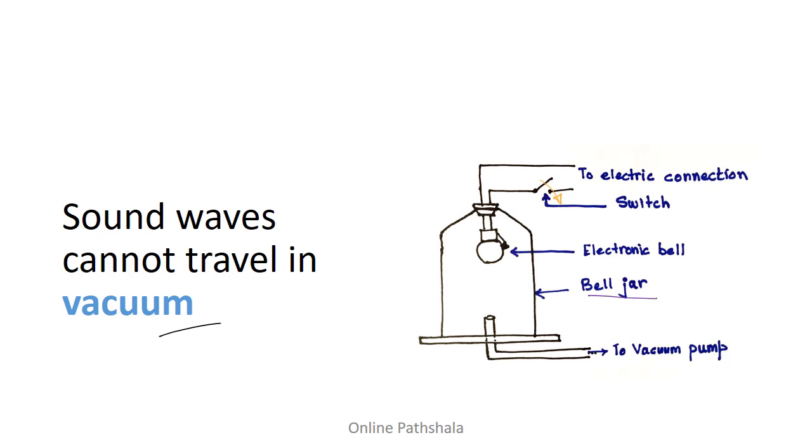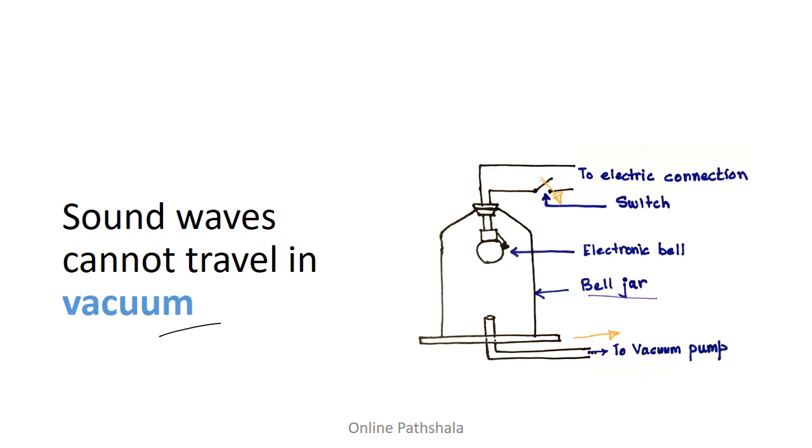Now, what we do is we turn on the switch. When the switch is turned on, this electronic bell starts ringing because it provides current, the circuit is closed, and we keep on hearing the sound. Now we turn on the vacuum pump, and that starts sucking the air out of this bell jar. What you will notice as the air is sucked out is that the sound of the bell gets fainter and fainter.